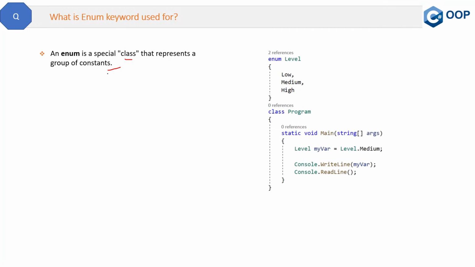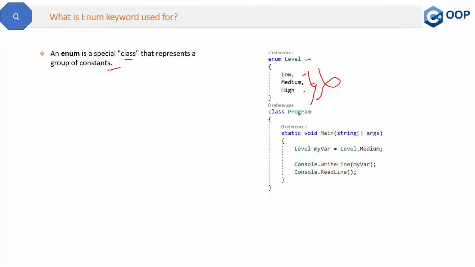Let's see the code here. You have a list of constants which are of similar category. So if you can see, you can identify this level. This can be low, medium, and high. So this is a grouping. It's like a group of constants.